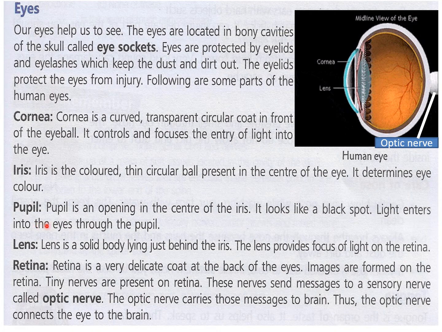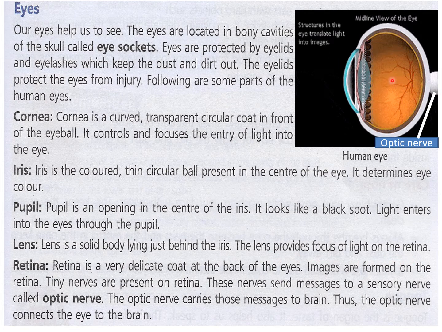Then pupil. Pupil is an opening in the center of the iris. Now this opening you can see here is called the pupil. It looks like a black spot. Light enters into the eyes through the pupil. Now lens, this gray colored structure is the lens. Lens is a solid body lying just behind the iris. The lens provides focus of light on the retina.